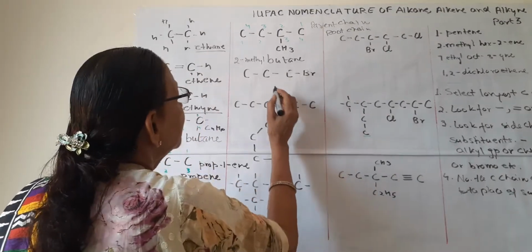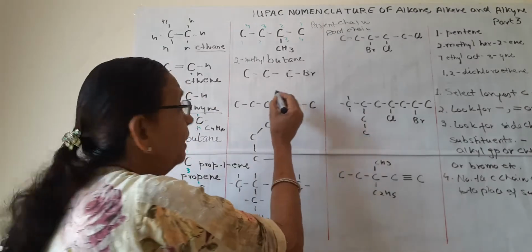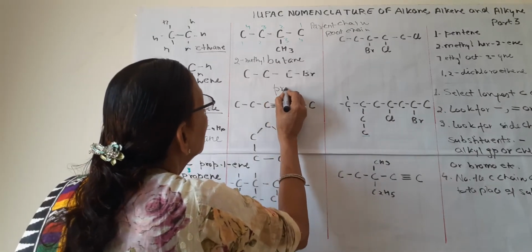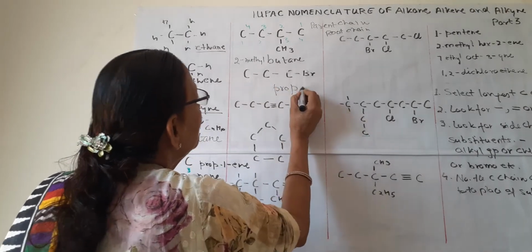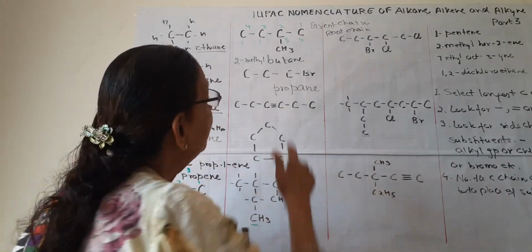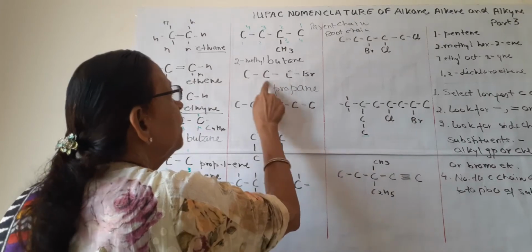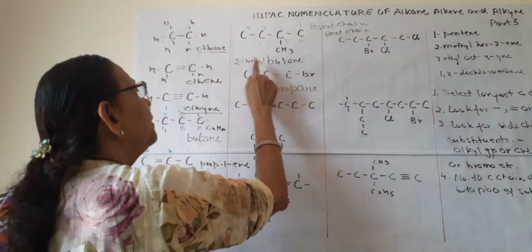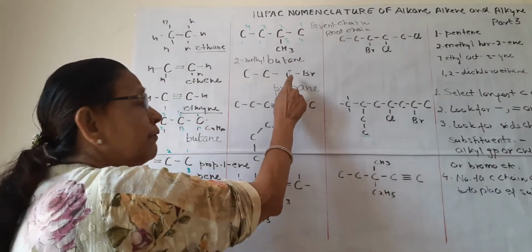Now we will take this compound. How many carbons? 3. So what will be? Prop. It will be prop, no double bond, ane, propane. But on first carbon atom we can write 1, 2, 3 or 1, 2, 3. We will take the lower one first.